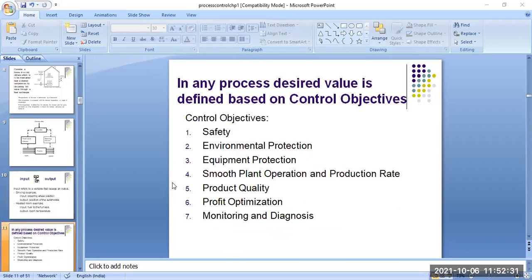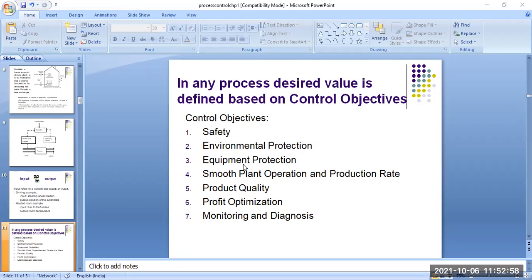Next, this is basically the process desired value. It is defined based on the control objectives. All of you know these are the basic control objectives of any type of process industry or process plant. Number one, safety, which you have to follow. Number two, environmental protection, that is the environmental rules and regulations you have to follow. Number three, equipment protection, since you use different types of equipment.